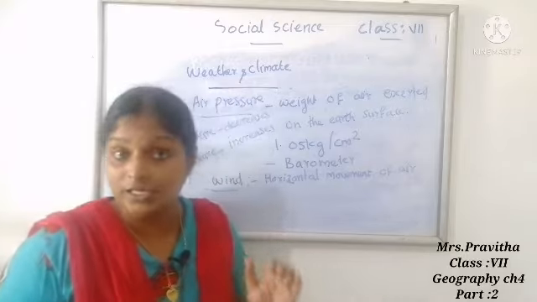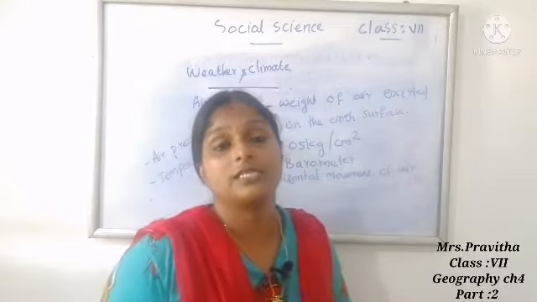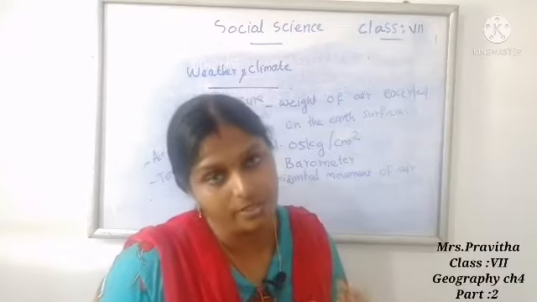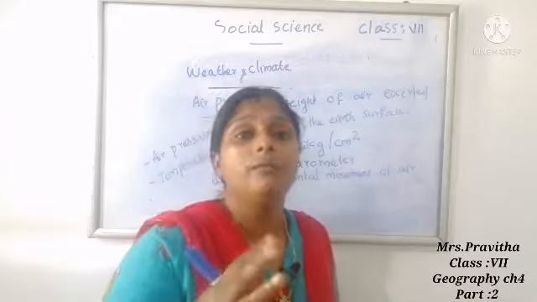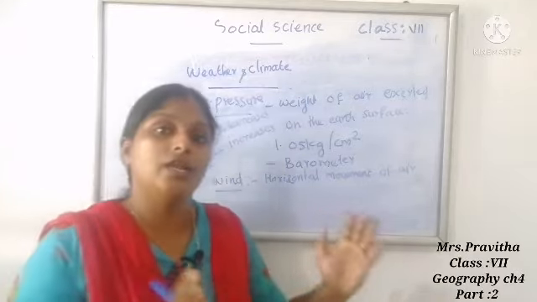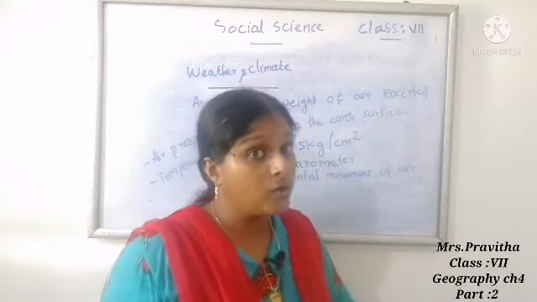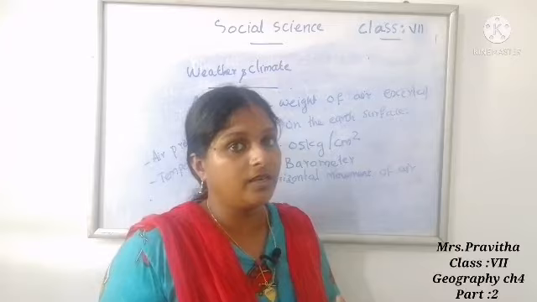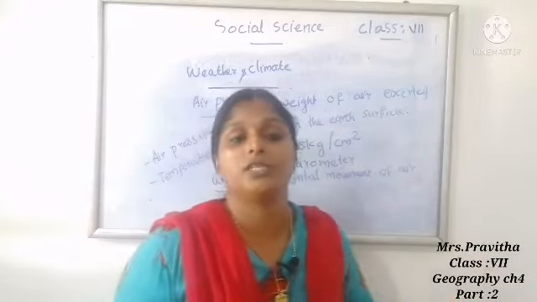Once again I am telling: as the temperature increases, air pressure becomes low. As the temperature decreases, air pressure becomes high. Then the wind moves from high pressure area to low pressure area.